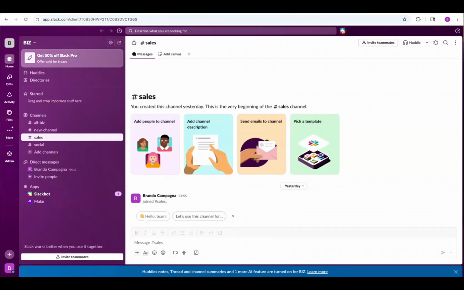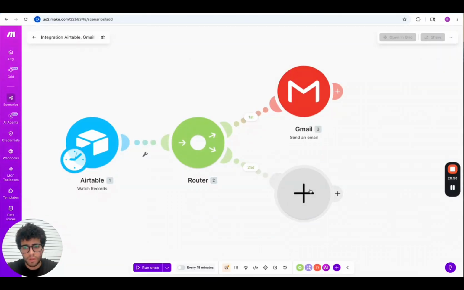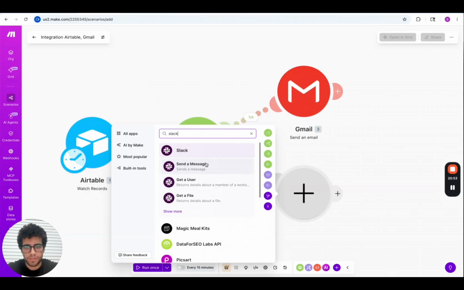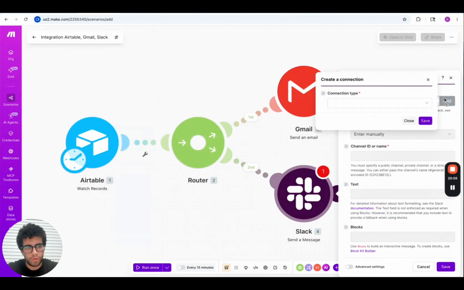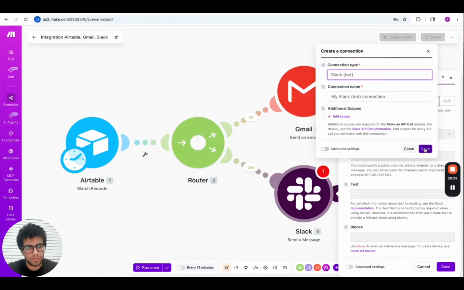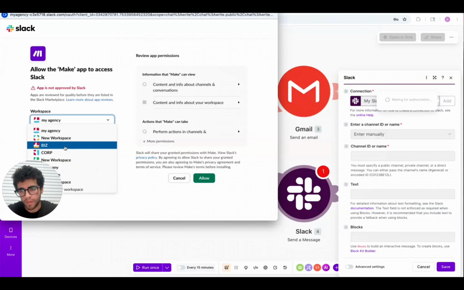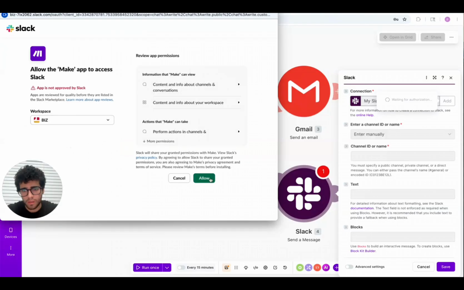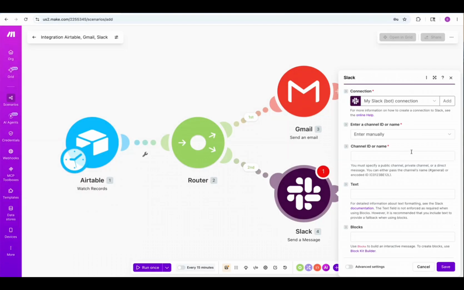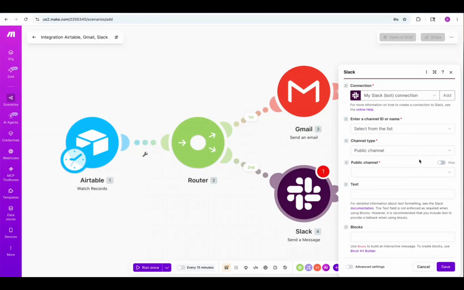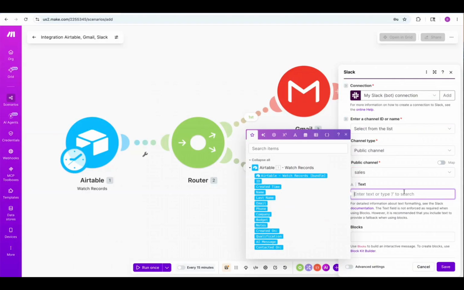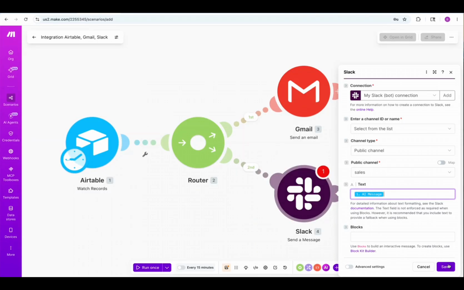Great. So now we go back to make.com, and we are ready to connect Slack. Send a message. We create a connection. Connection type is going to be Slackbot, save. And we need to create a connection with the workspace that we just created. In my case, it's bees. And we allow. Okay, great. Now we select from the list public channel sales, and the text is going to be AI message. So the one that AI created for us on Airtable, and we save.